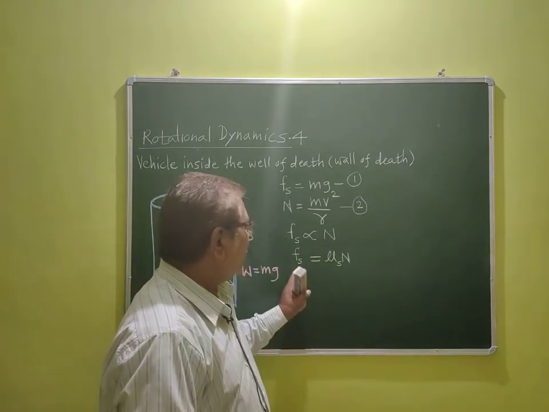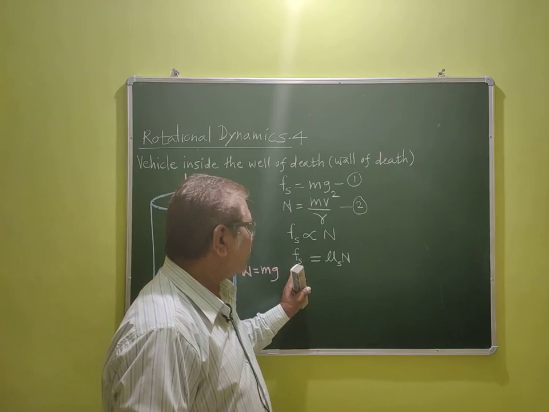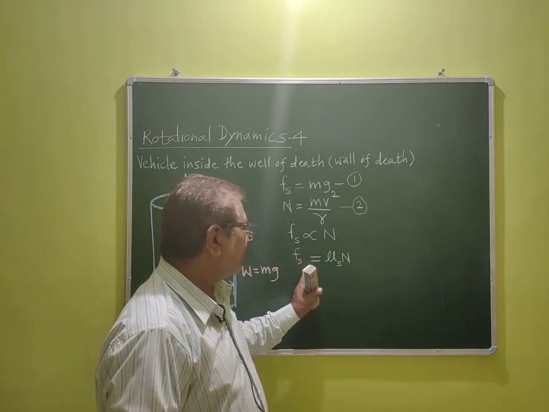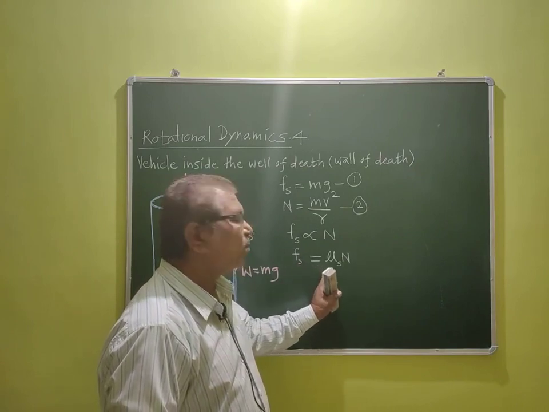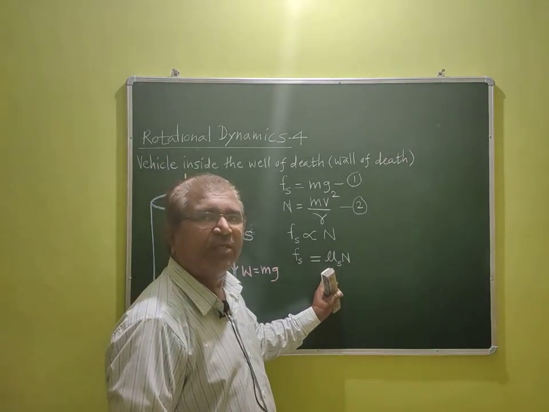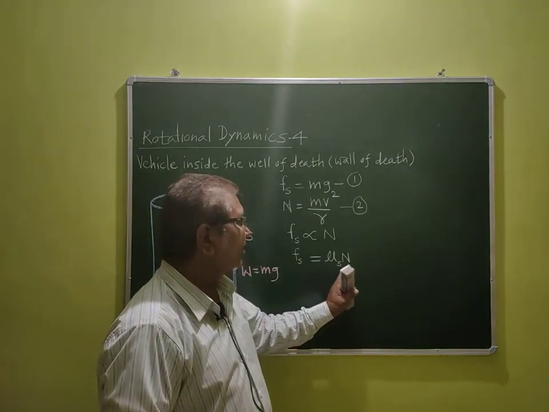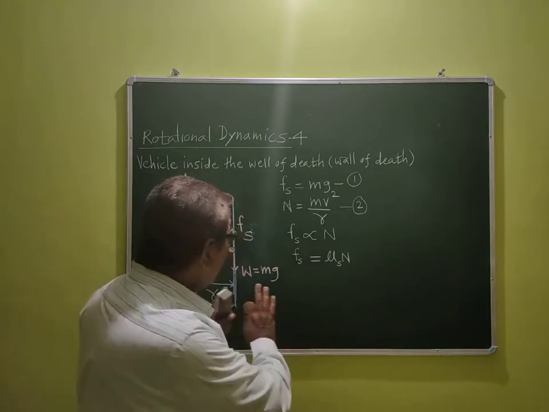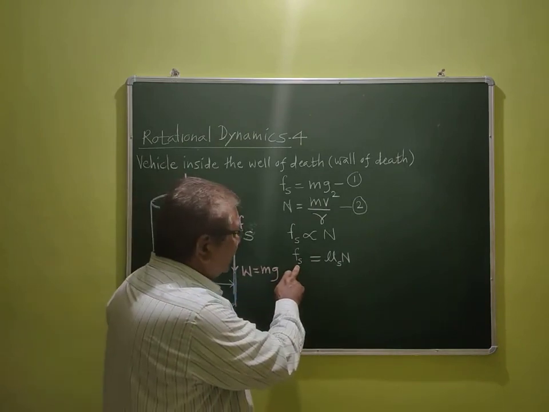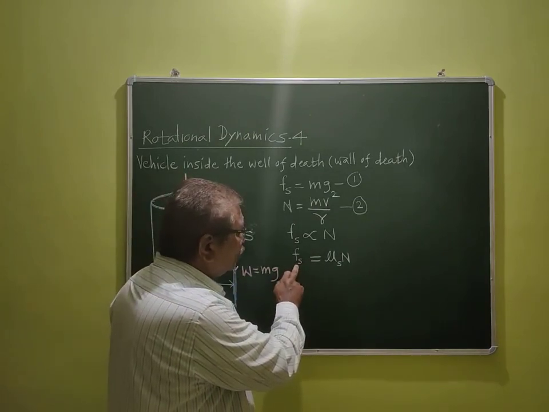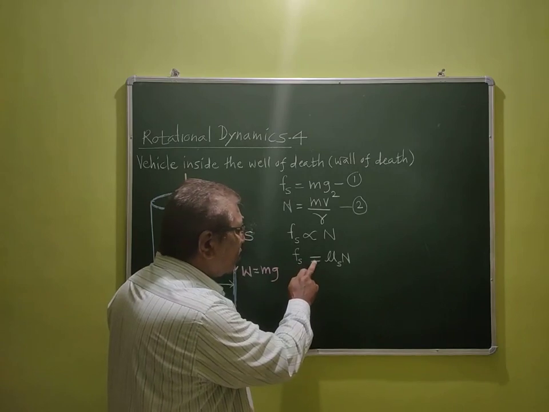Here, this force of static friction is equal to mu s into N, where mu s is the proportionality constant we got. But for our convenience, the static friction should be less than or equal.